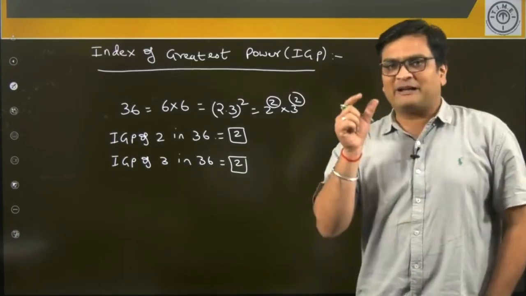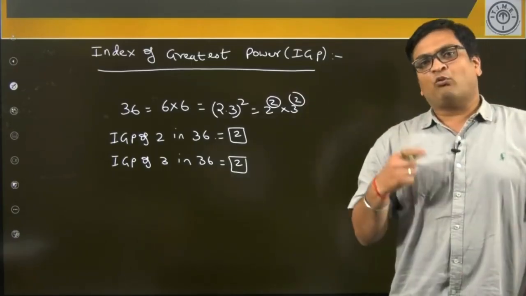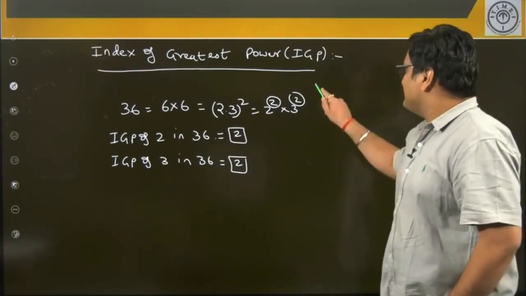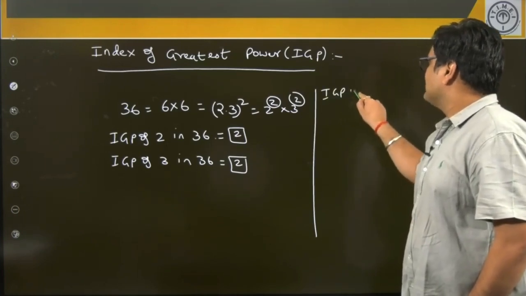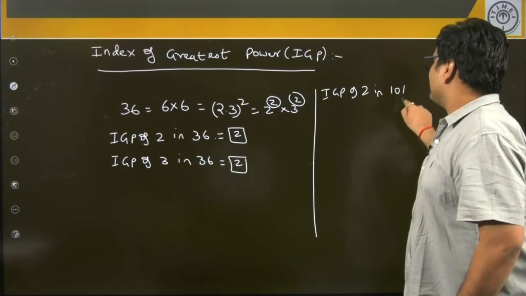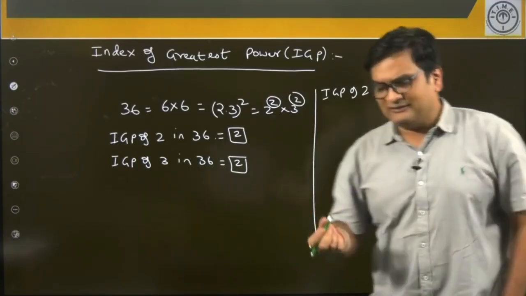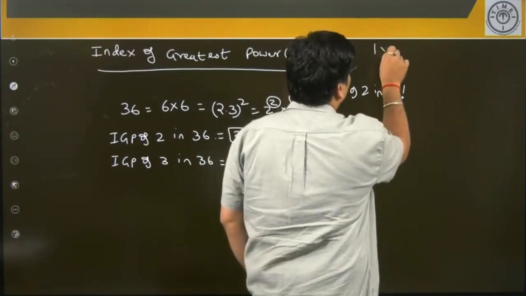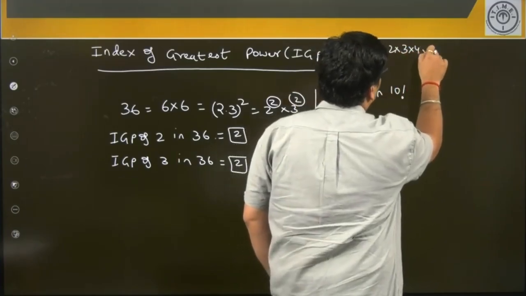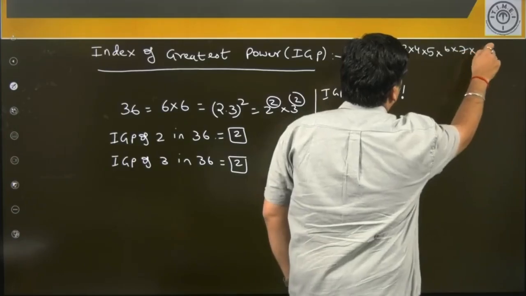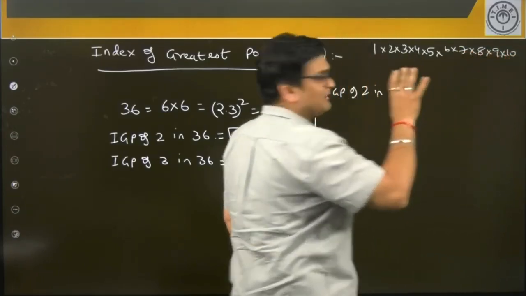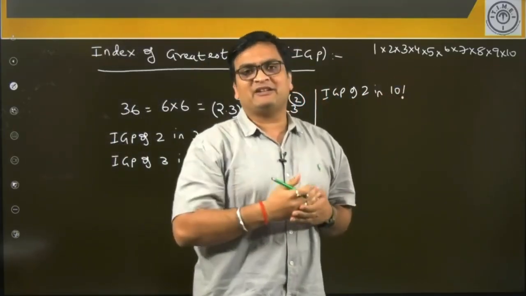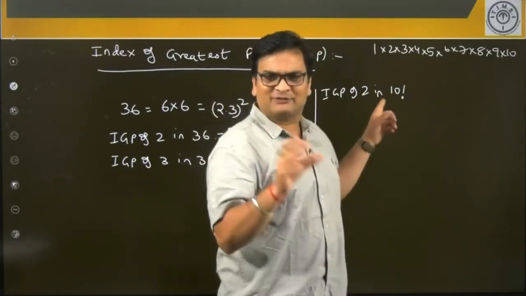IGP means when you prime factorize the given number, what is the power that we get for the asked number. For example, if I want to find IGP of 2 in say 10 factorial. By the way, what do we mean by 10 factorial? 10 factorial basically means the product of the first 10 natural numbers. So, 10 factorial will be nothing but 1 into 2 into 3 and so on up to 10. That is what it means. Now, when you prime factorize this 10 factorial, what is going to be the power of 2, we are asking, that is IGP.